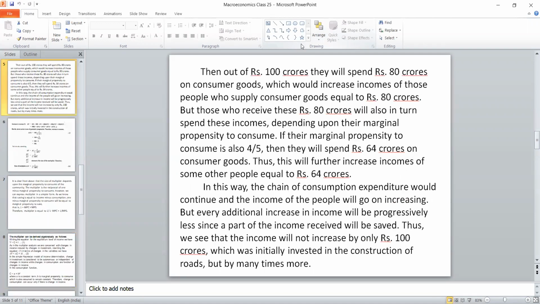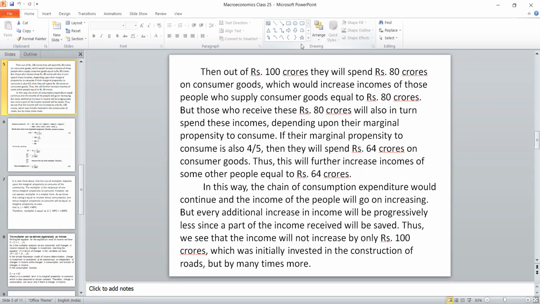I'm giving a straight example. Suppose an individual is earning 10,000 rupees per month. He will not spend the entire 10,000 rupees on consumption. He will spend only 80%. 20% he will save, or he will wait for future expenses. He will not spend the entire thing. So here the marginal propensity to consume is 80%. That's why I have given a numerical example.